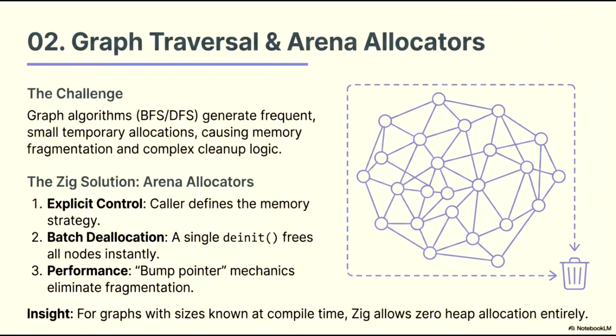This approach provides explicit control, letting the caller define the memory strategy. One of the most significant benefits is batch deallocation, where a single arena deinit call frees all nodes instantly. Additionally, the bump pointer mechanics optimize performance by eliminating fragmentation entirely. The key insight here is that for graphs with sizes known at compile time, Zig's flexibility allows for zero heap allocation entirely, further streamlining your application's resource usage.